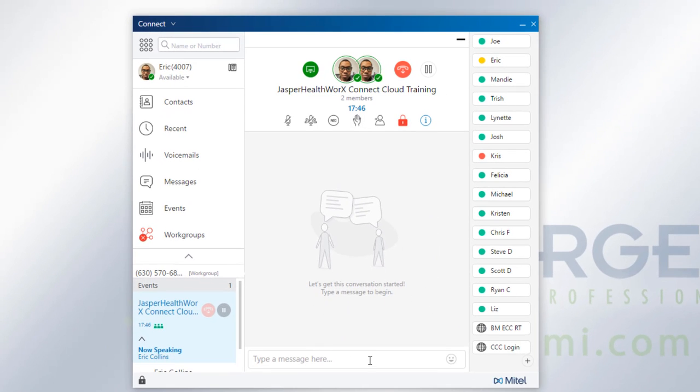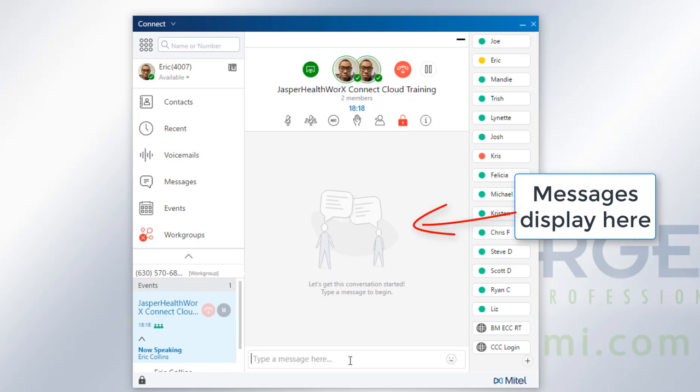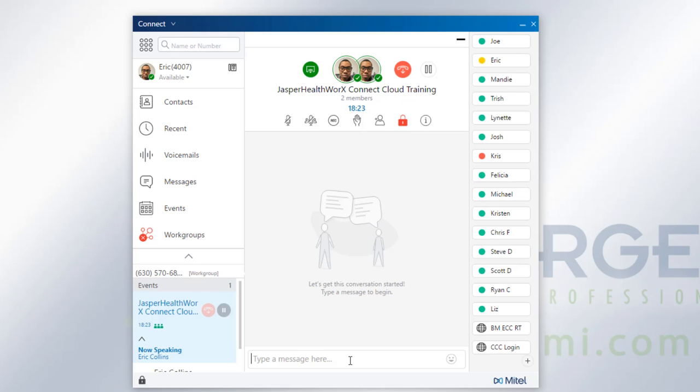Last but not least, and this is another option that may or may not be available to you depending on your administration setup, is this message system. All of the users, depending on the configurations, will have the ability to type in messages into the conference system. So if somebody has a question but doesn't want to speak out, or you have everything on mute and you want them to type in the questions and you'll address them at the end of the conference or during the conference, they could type in their questions here. You could even respond to them in here while you're doing your presentation or anytime during the conference.